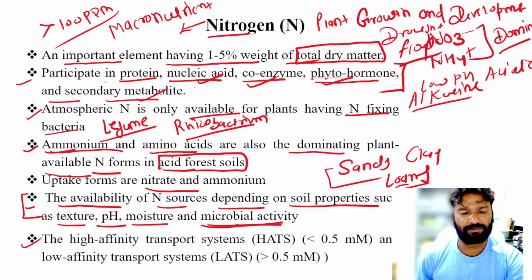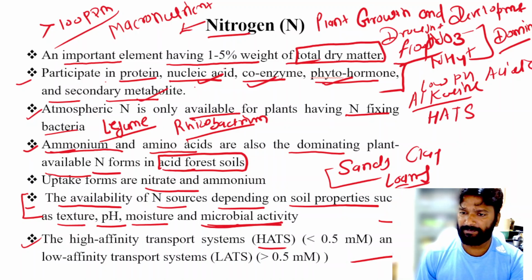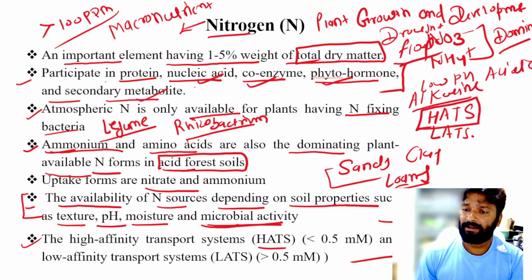Next point is that there are two types of transporting systems. One is known as the high affinity transport system, and the second is LATS, the low affinity transport system. The high affinity transporters are activated when the concentration is less than 0.5 millimolar.